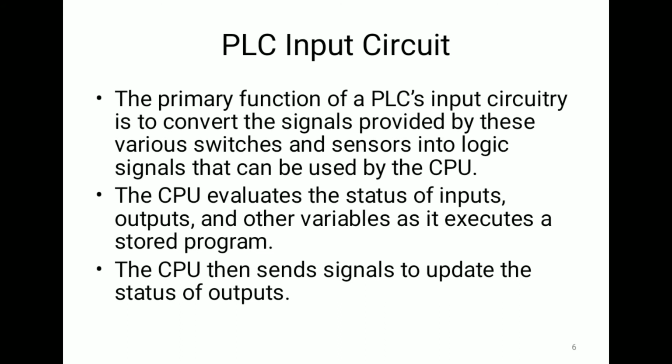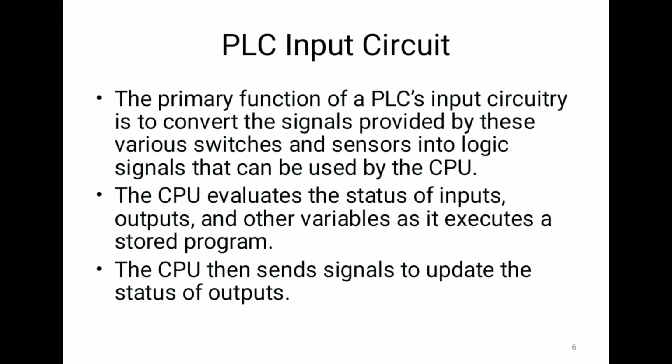So if an analog sensor is connected at the input module, the input module will convert these analog signals into digital signals, and that will be used by the CPU for programming and for taking the decision.